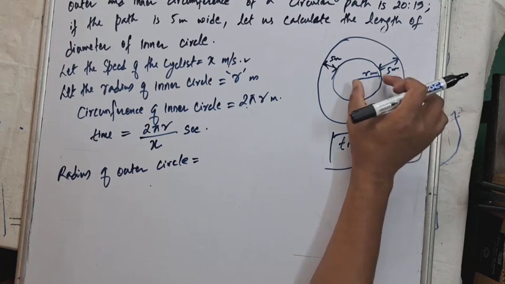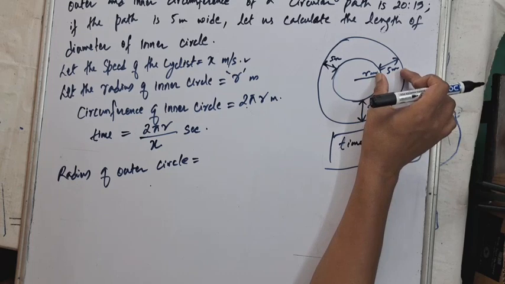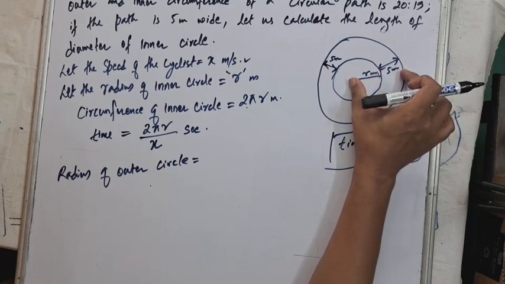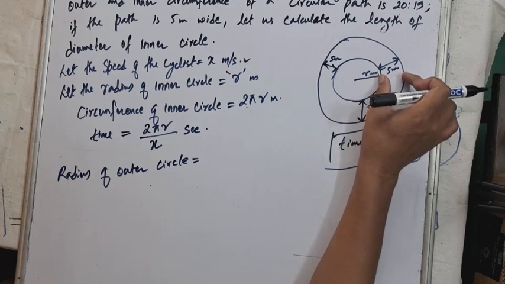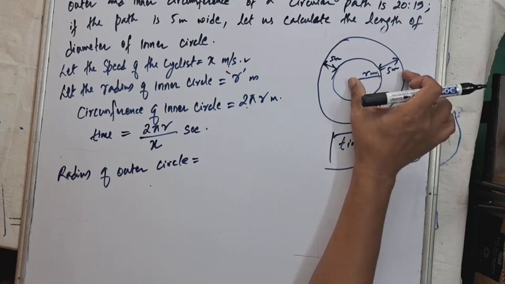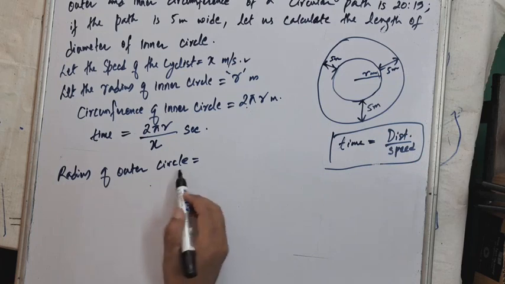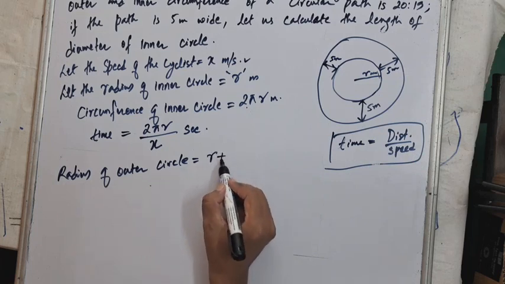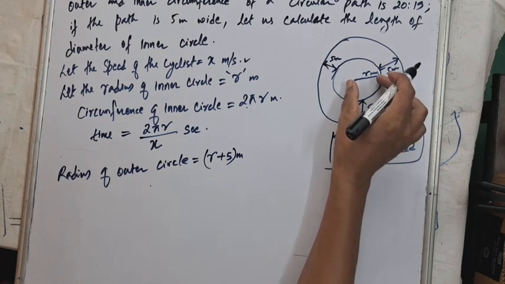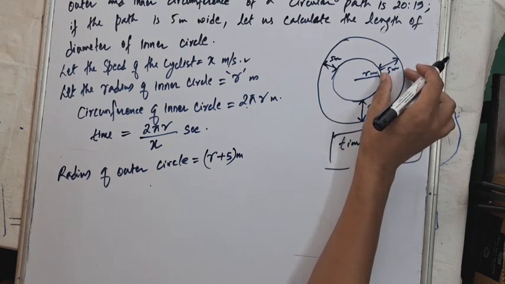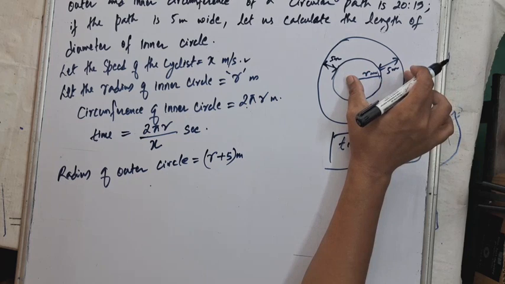So small r plus 5 will give us the radius of the outer circle. Radius of inner circle plus the width of the path will give us the radius of the outer circle. So radius of the outer circle is r plus 5 meters.